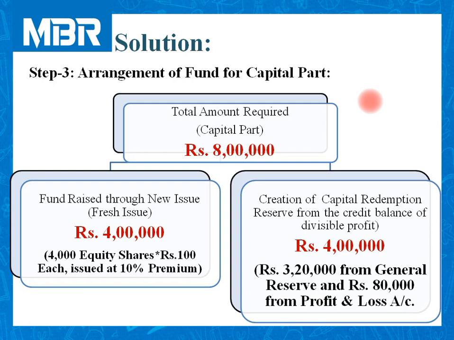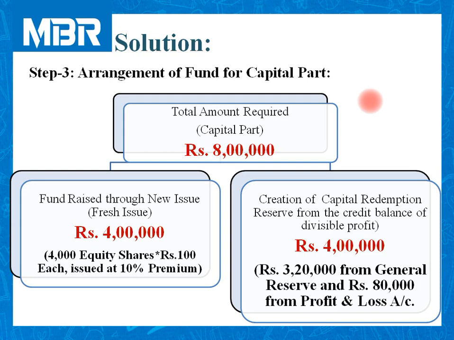Capital part is rupees 8 lakhs. And to redeem these rupees 8 lakhs, we need to collect amount either from new issue or to create capital redemption reserve out of the profit.